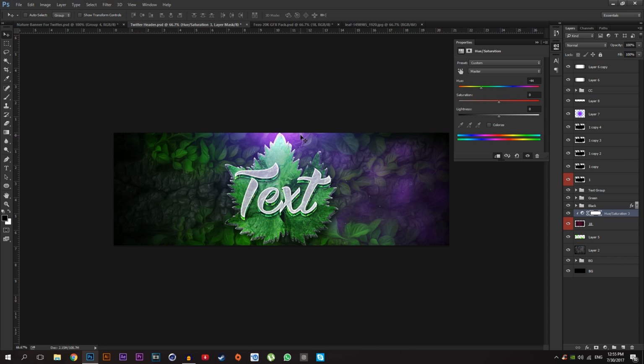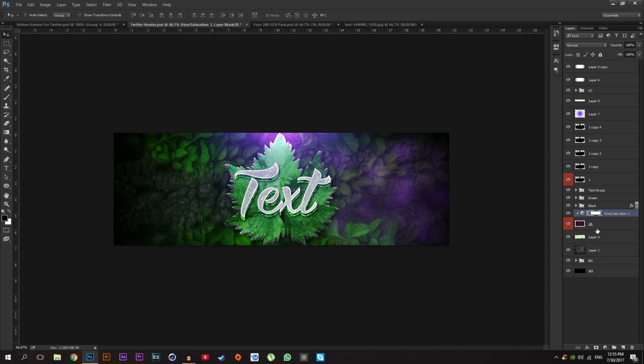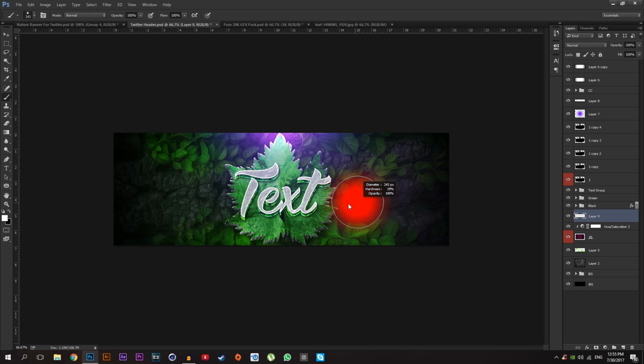Looks like this one on the top. Like -44 looks good. And change this opacity to about, let me see, 35 looks good. And make a new layer and select your brush tool and make sure it's a smaller brush and